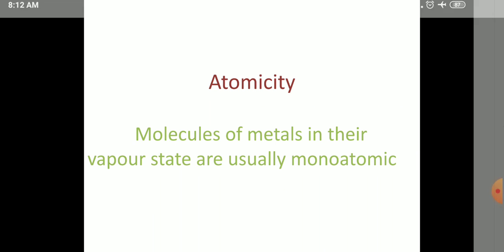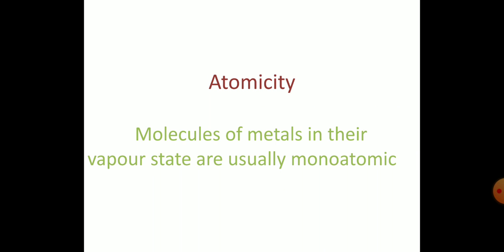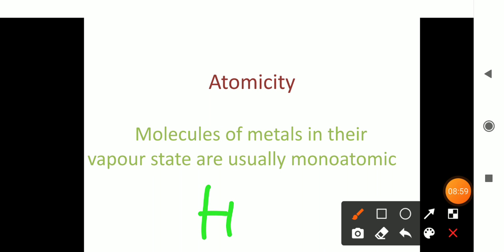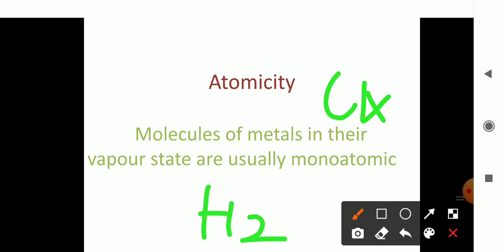Then the next property is atomicity. As you know, what is called atomicity? The number of atoms present in a molecule is called atomicity. What is the formula of a hydrogen molecule? It is H2. Here how many hydrogen atoms are there? There are 2 hydrogen atoms, so we can say the atomicity is 2. If we take C4, here how many carbons are there?